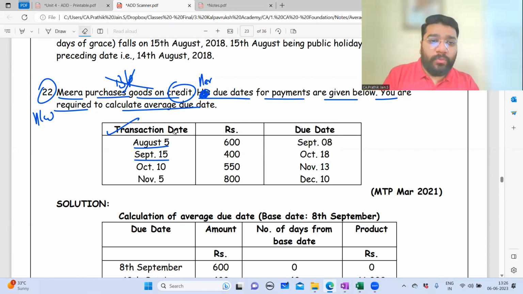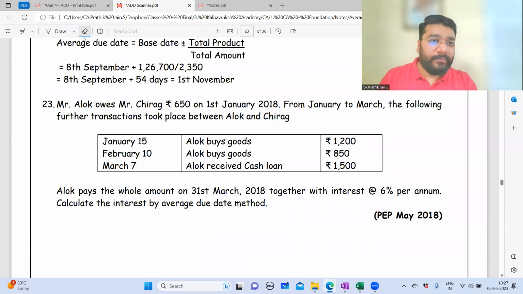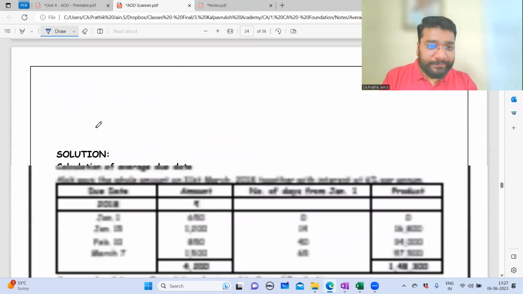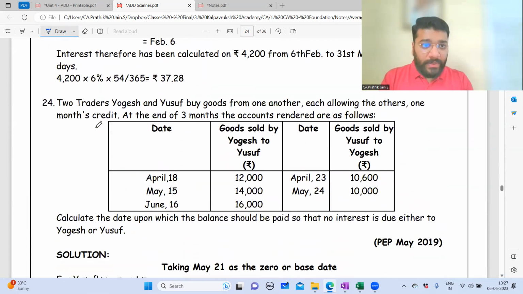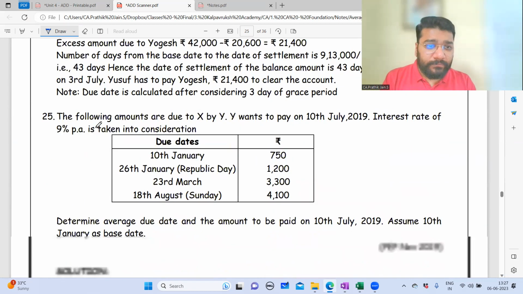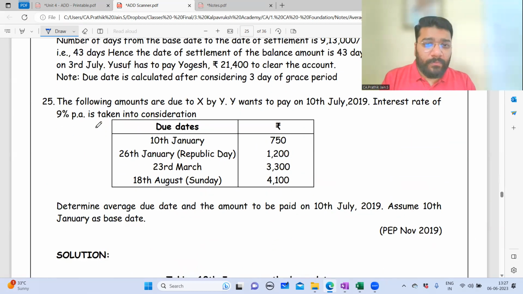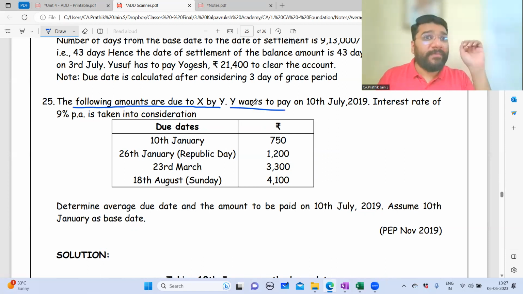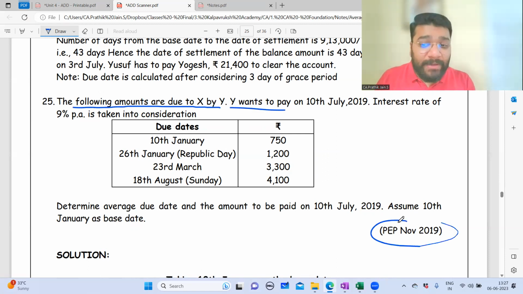Okay, 22nd question, homework. 23rd question, pending. 24th question, pending. 25th question. Guys, do we remember doing this question? The following amount was due to X by Y, and Y wants to pay. I told you that this example exactly came in the exam, PEP November 2019. This is also homework.